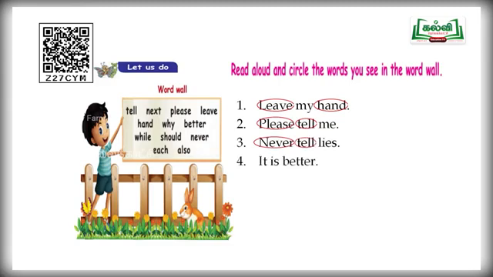Fourth one, it is better. Find out what the words given in that word wall are. Yes, "better" alone. Better is there. So, circle "better." And next one, fifth. Each one should come here. Find out what the words given in that word wall are. Very good, children. Each. And next one, should. That's all. So, circle "each" and "should."